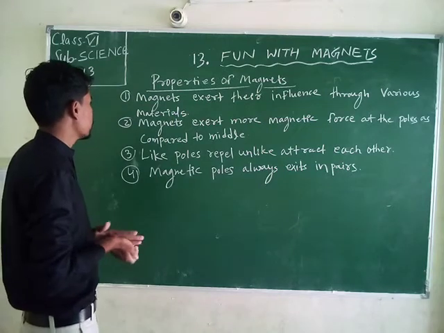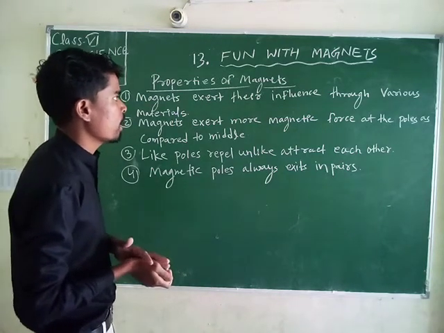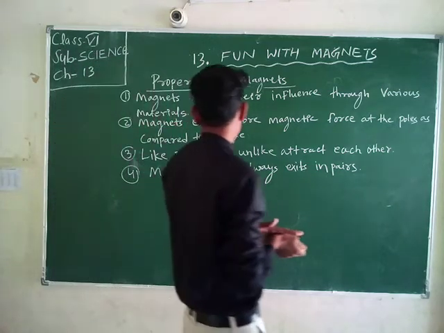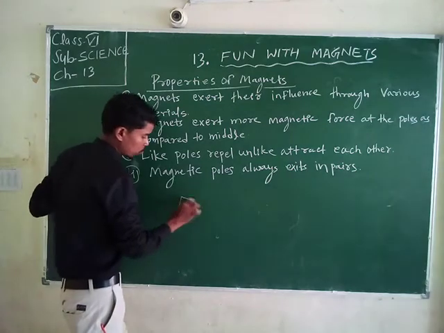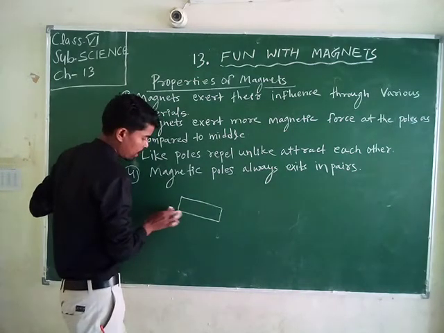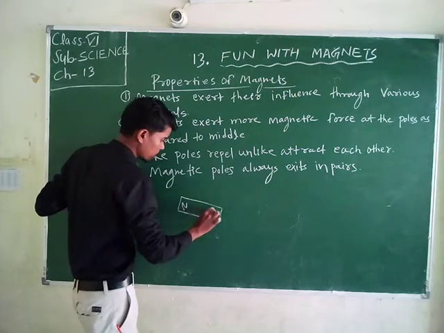The second property is that magnets exert more magnetic force at the poles compared to the middle. A magnet has two types of pole, north and south.